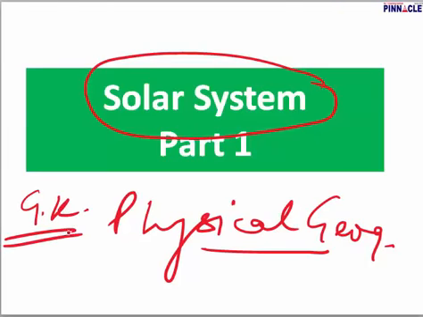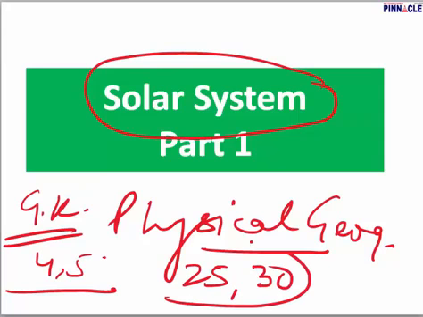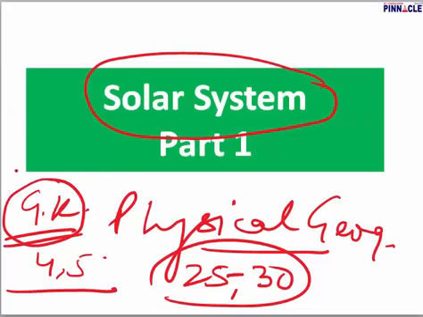They ignore the GK section and feel that their score will not improve in it, and they only score 4 or 5. But I have seen in my experience that those students who are able to take their score up to somewhere between 25 to 30, which is considered an excellent score in GK, do very well and score a very high rank in SSC CGL. Everybody is able to do reasoning, English and maths reasonably, but what creates the difference? The difference is created by the GK portion. And in GK, make sure you do the geography portion and biology portion well.